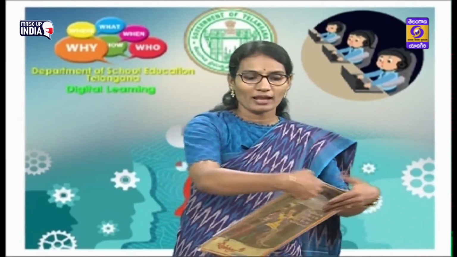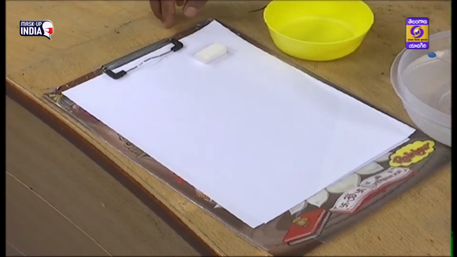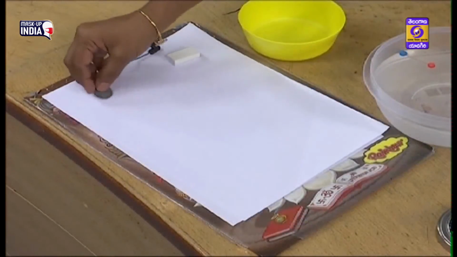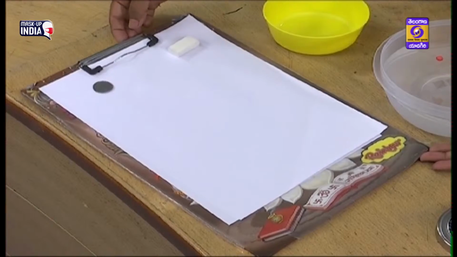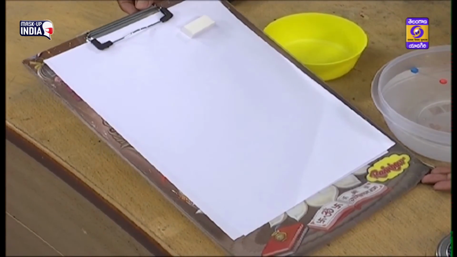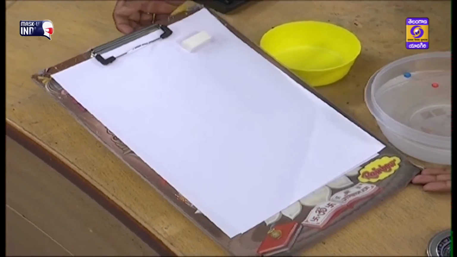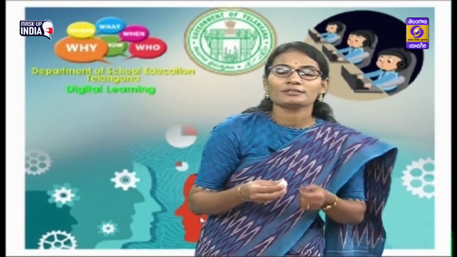Friction depends on the nature of the surface. Let us do a small activity. I am keeping an eraser and one coin on this plank, and I am lifting one end of the plank. See what happened. The coin slides down but not the eraser. Why? Because friction depends on the nature of the surface.